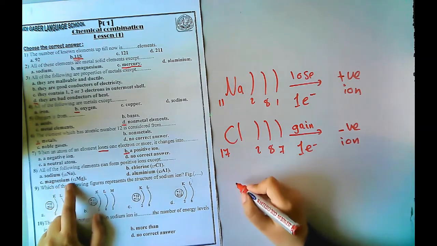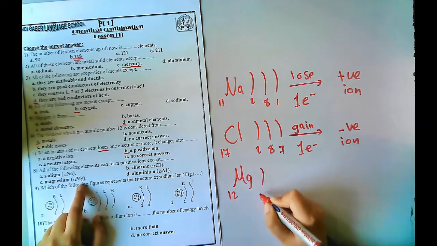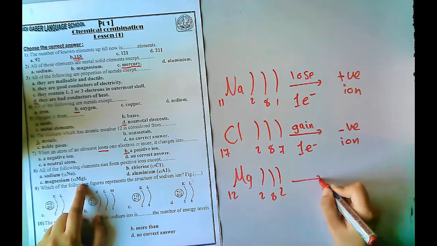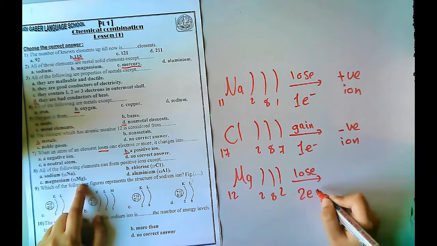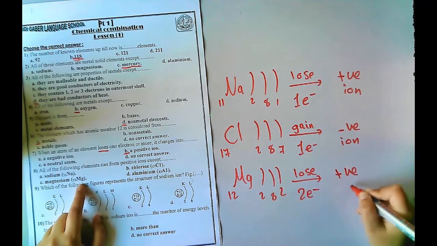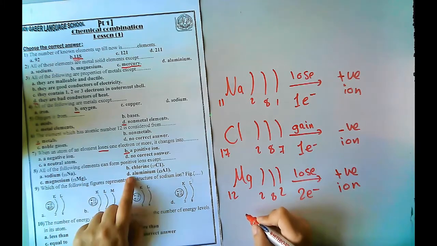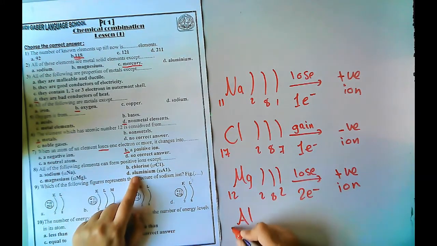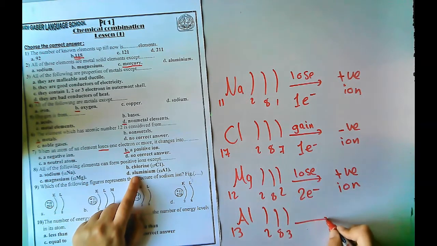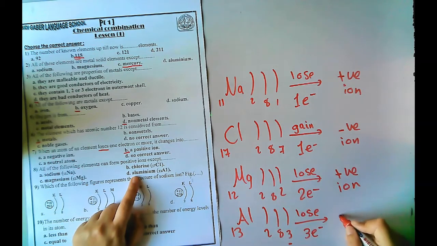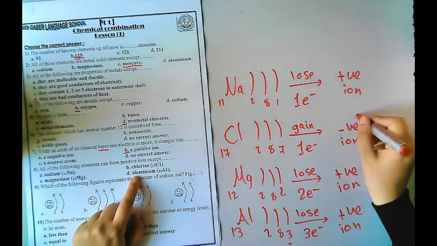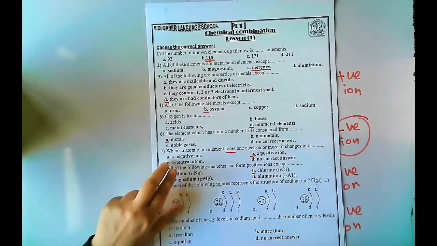Number C, magnesium, 12: 2, 8, 2. So it will lose 2 electrons and it will form a positive ion. Number D, aluminium, atomic number 13: 2, 8, 3. So also it's a metal and it will lose 3 electrons and it will form a positive ion. All of them are positive ions except chlorine, which forms a negative ion. So I will choose chlorine, which is a negative ion.